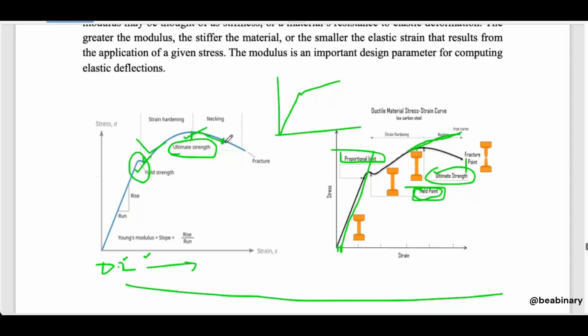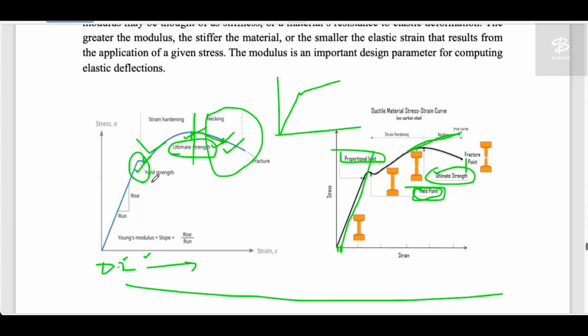Whenever you apply load, it is getting down. So it does not take part in your engineering concern. Those are defective or failed materials. Till this point, you have material which can be used in engineering applications.